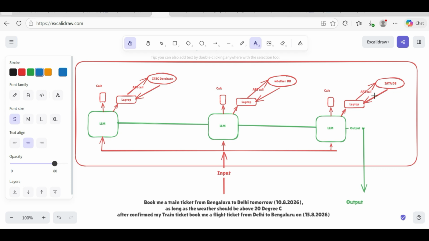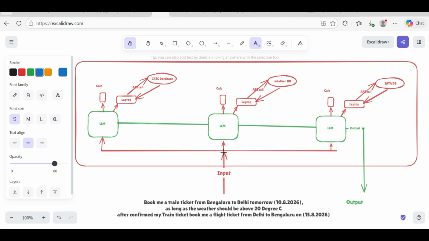So here we are doing API calls. Many people nowadays are providing ticketing tools and all. We have sites like ixigo.com, so you can call their APIs also. I have just mentioned a database; you can take the information about the flight booking and do the real-time booking. So this one is an AI agent, and this one is a separate AI agent, and this one is a separate AI agent.